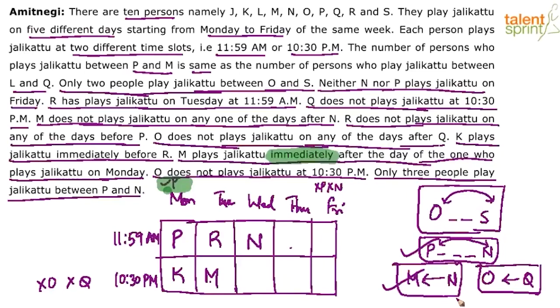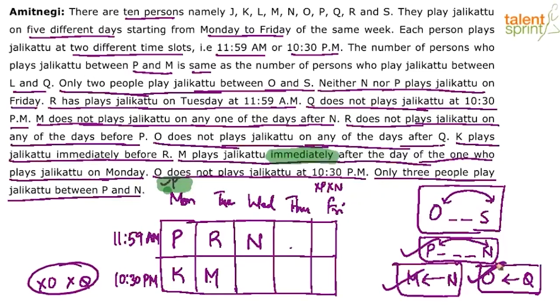I think we are done. You see, we know that O and Q will not come in the evening slot. So obviously O and Q have to take the morning slot. And there are only 2 places available. So O and Q will be taking these 2 places. In what sequence? OQ or QO? Look at this. We know that O comes before Q.